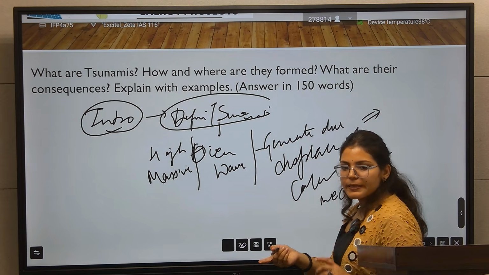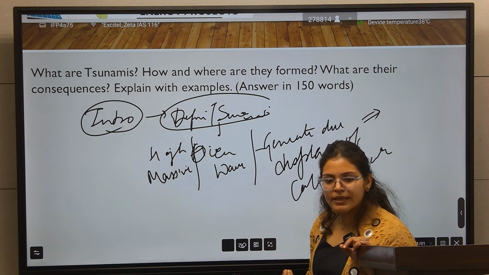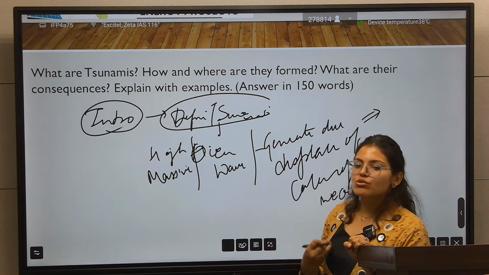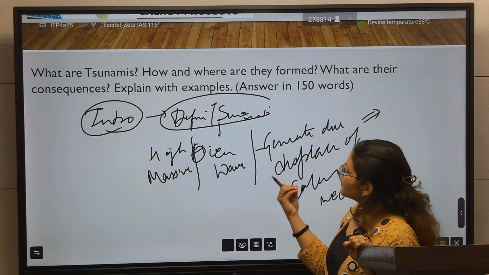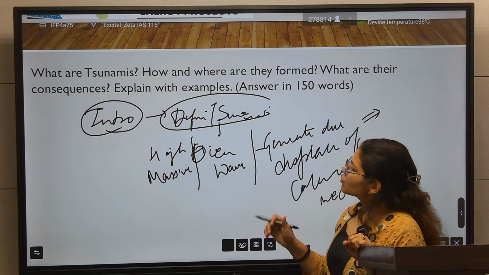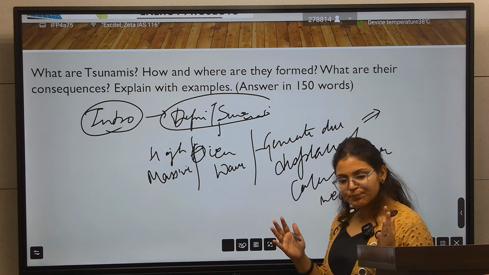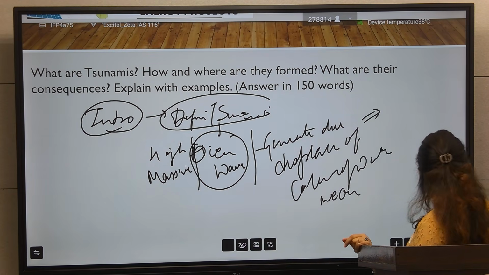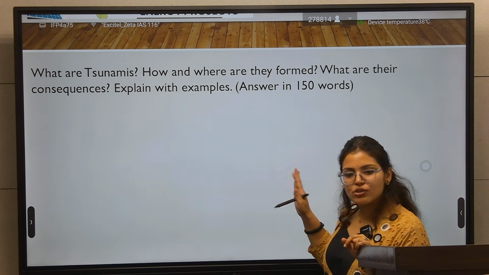And why does this displacement happen? Due to some seismic activities in the ocean, due to volcanic eruption, due to landslide. So these are the causes of the tsunami. So in the introduction, simply define the tsunami.